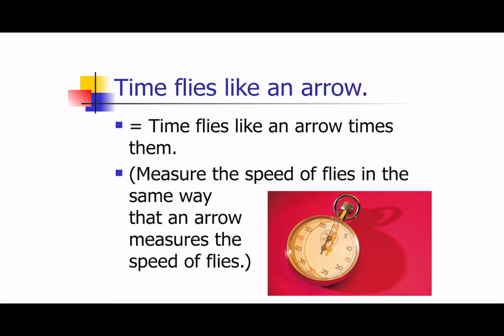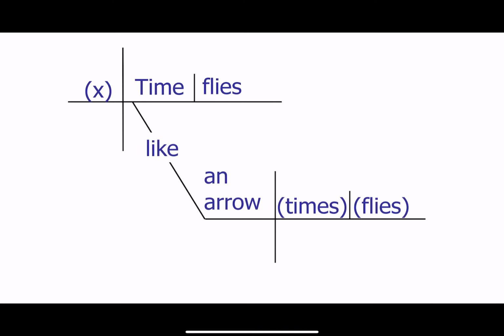And so arrow now becomes the subject of this simile, this clause introduced by like, instead of the direct object. How do we diagram this? We're going to time flies, just the way we understood it previously, like an arrow times flies. So arrows are now giving us the example of how we should time flies.